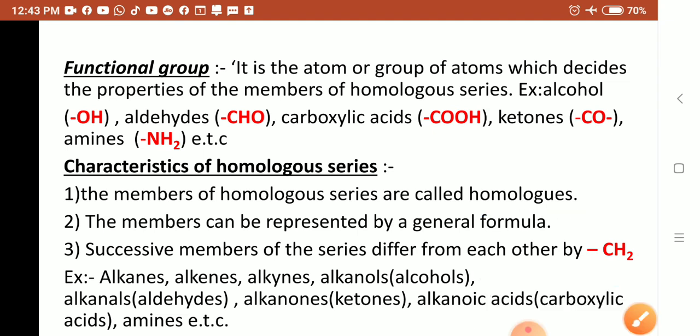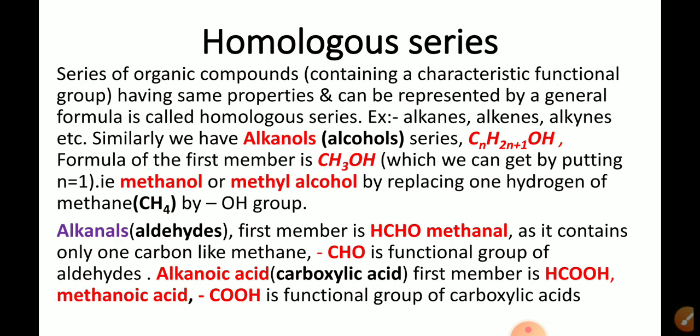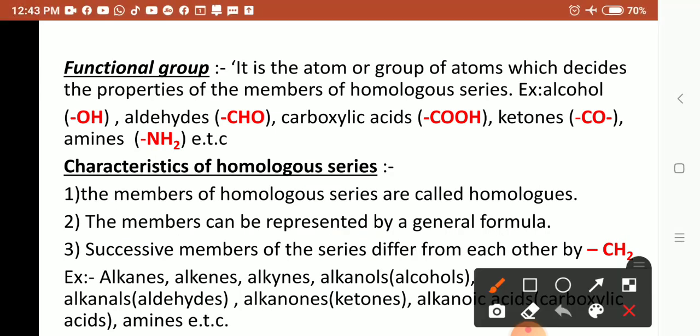The second characteristic: the members can be represented by the general formula. Third: successive members of the series differ from each other by a CH2 group. Successive member means one after the other.